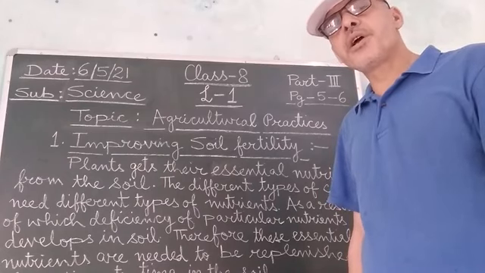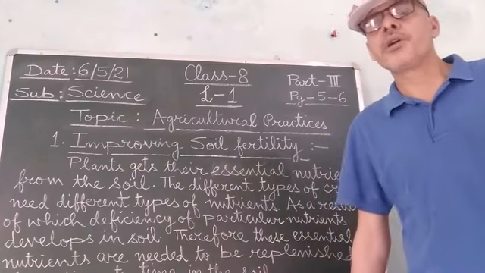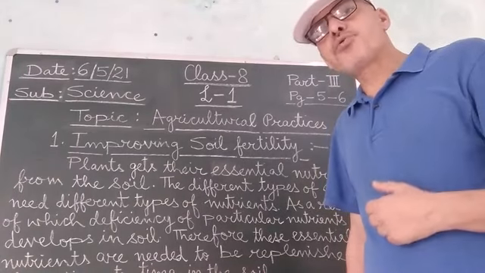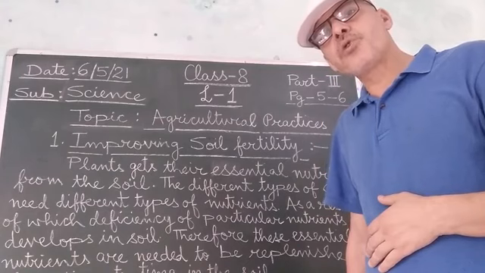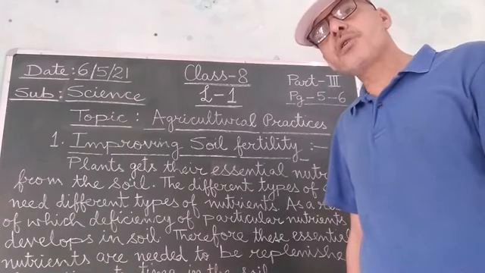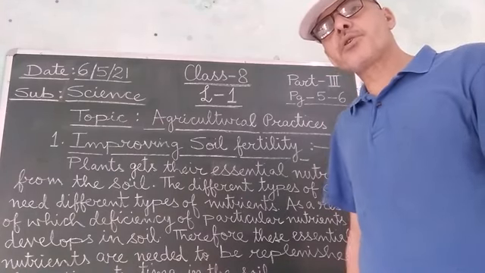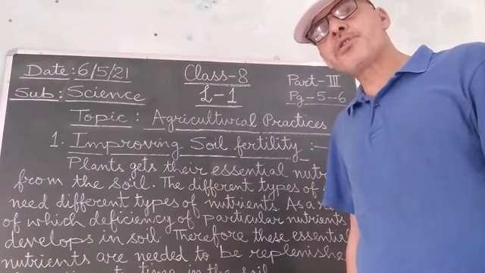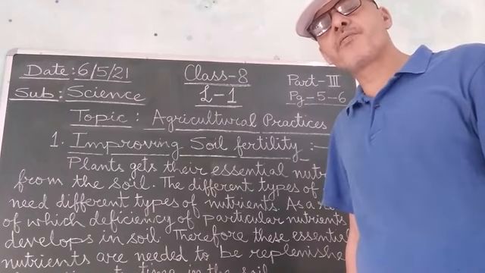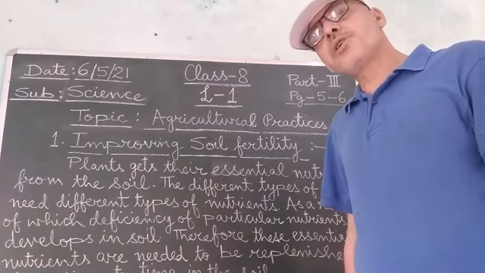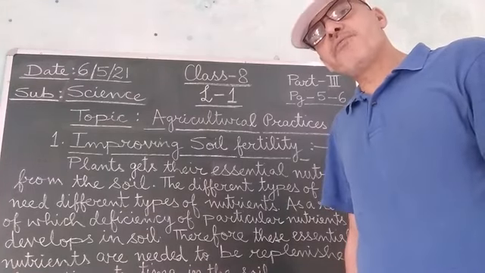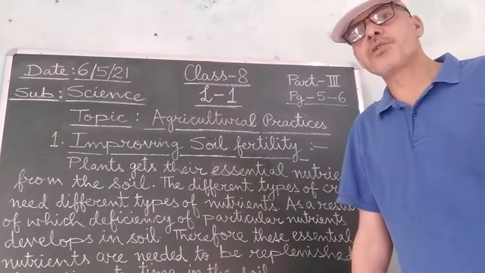Second, it will also cause damage to the plants, because when these fertilizers are added into the soil and get dissolved in the water during the process of irrigation, then what happens? A tremendous, very large amount of heat is released, and as a result it will burn up the vegetation or the crops which are grown in the field.